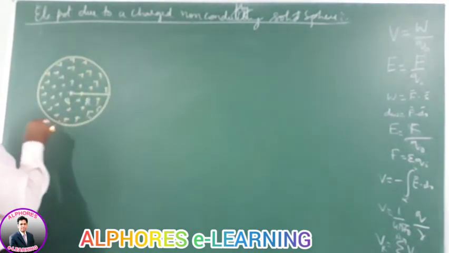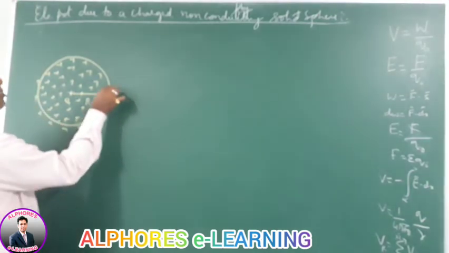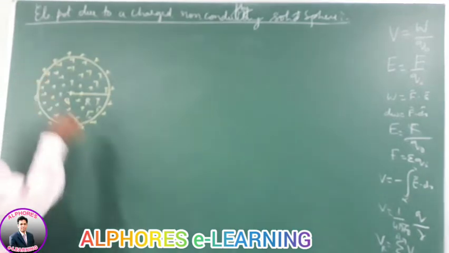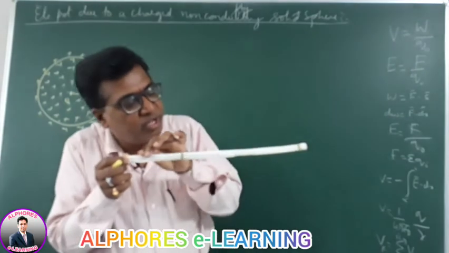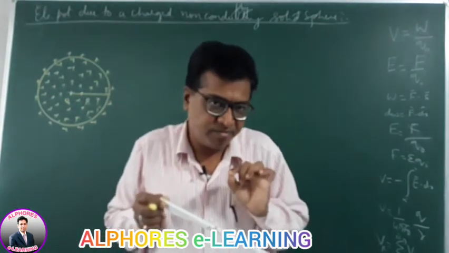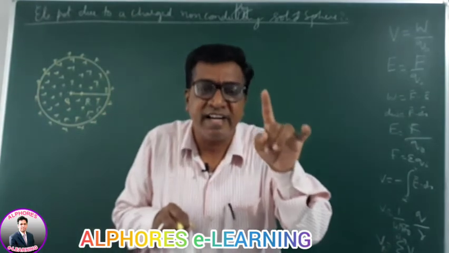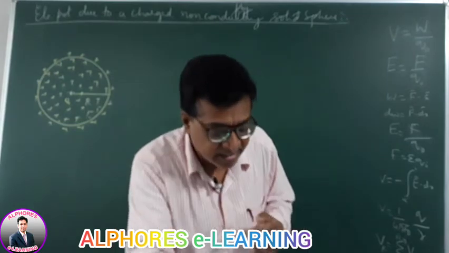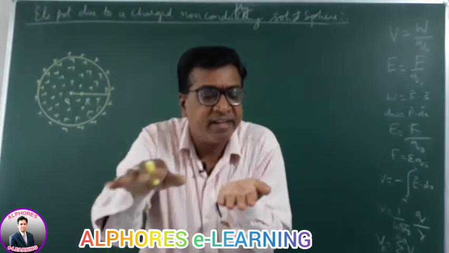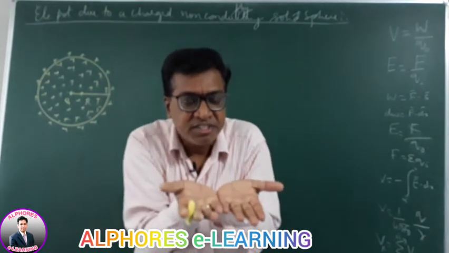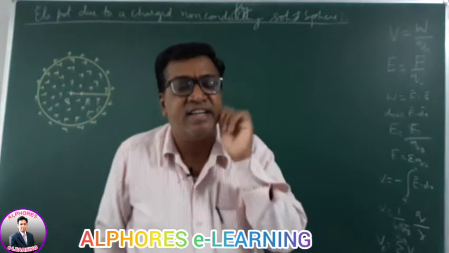In the previous chapter we have learned, for continuous charge distributions, suppose charge is distributed along a line, a line of charge. We have defined linear charge density for such things. Next, a charged sheet: if a charge is spread over a plane, for this we have defined surface charge density.